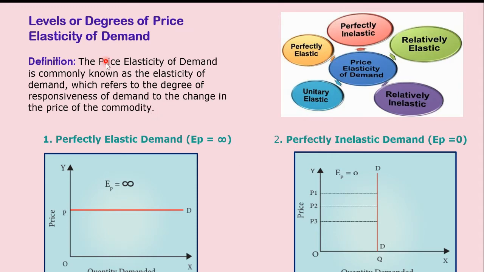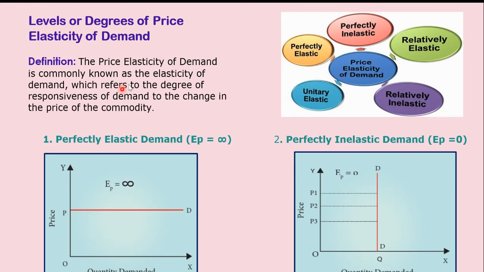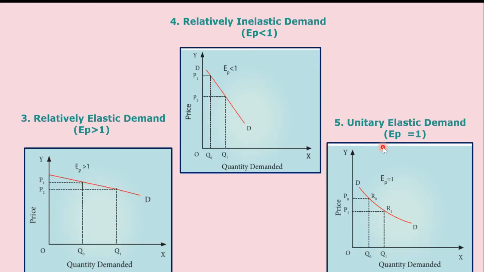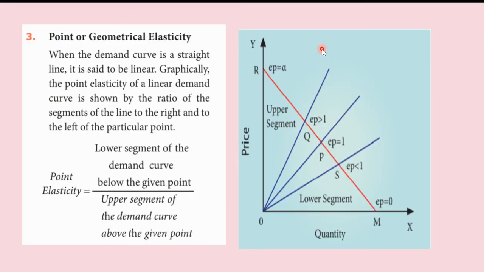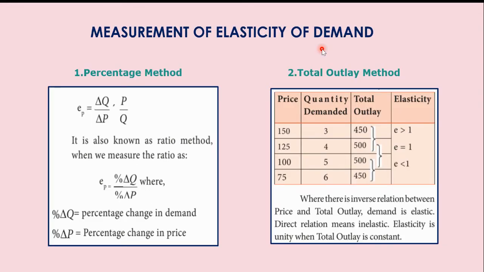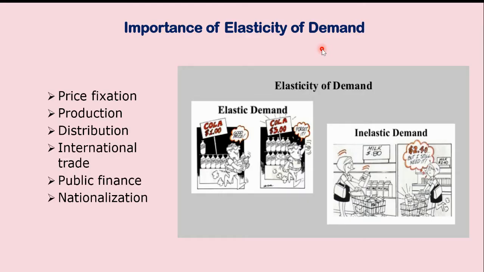Then we saw the levels or degrees of price elasticity of demand: perfectly elastic demand, perfectly inelastic demand, relatively elastic demand, relatively inelastic demand, and unitary elastic demand. Then we saw the measurements of elasticity of demand. Elasticity of demand can be measured in three ways: percentage method, total outlay method, point or geometrical elasticity method.